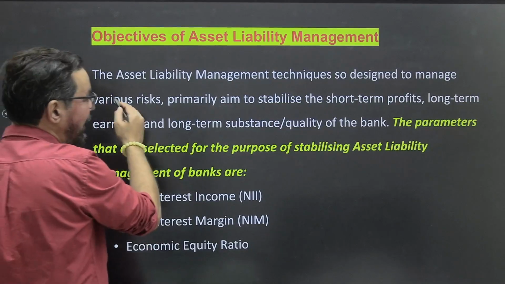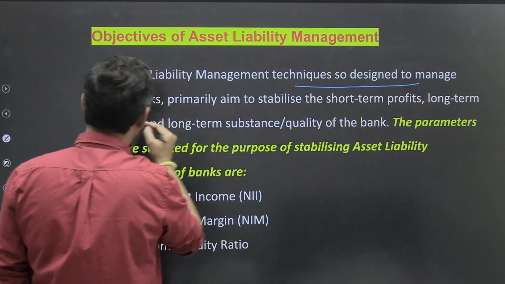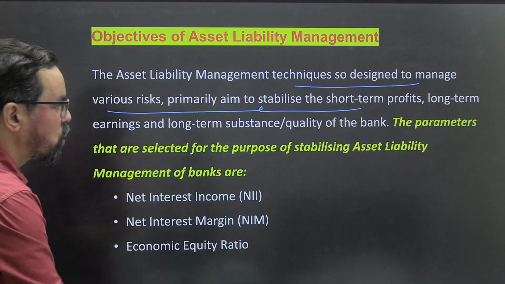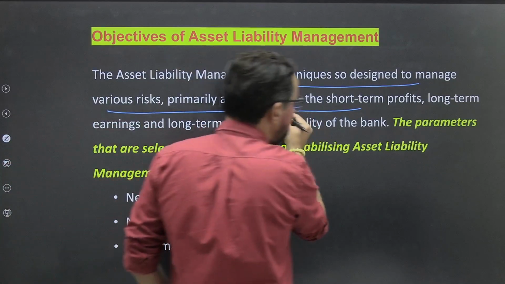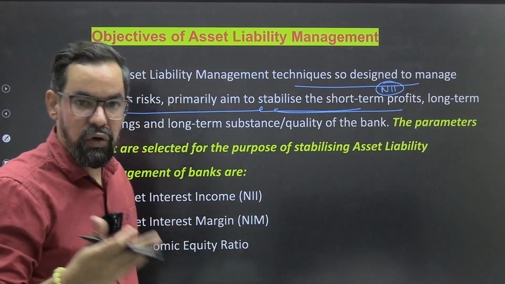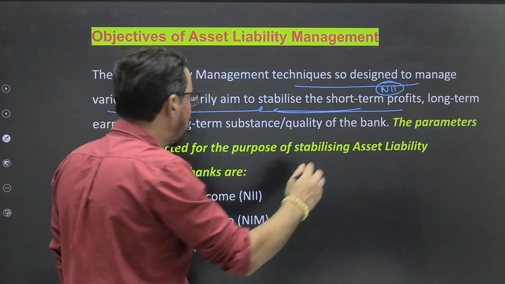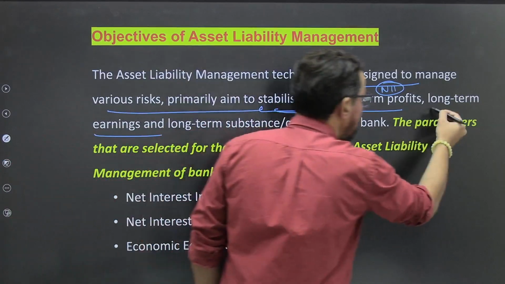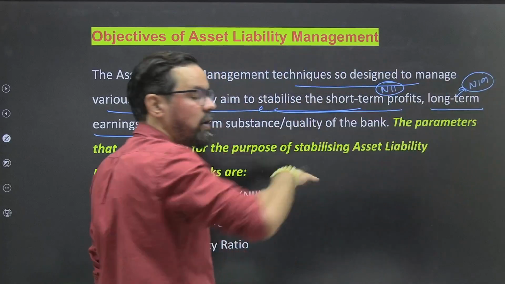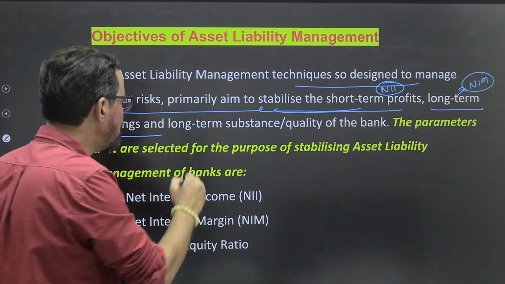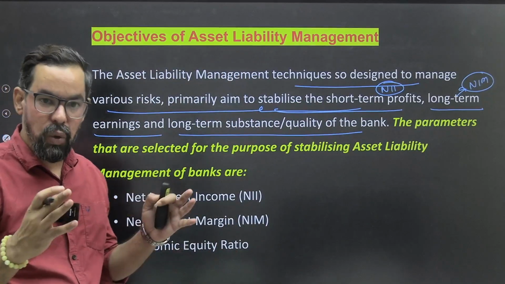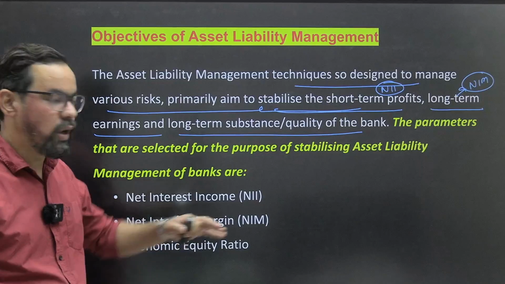ठीक है? So ALM techniques are designed to manage various risks, with the primary aim to stabilize short term profit. Stabilizing short term profit means NII, ठीक है? How do we calculate NII? Interest inflow minus outflow, ठीक है? Long term earnings, how do you calculate long term earnings? Through NIM, ठीक है? How do you calculate NIM? NII divided by average assets of the bank. ठीक है? लॉन्ग टर्म सब्सटेंस और क्वालिटी ऑफ द बैंक, ठीक है, इट इज आपका शेयर होल्डर्स फंड्स. इट इज समथिंग रिलेटेड टू योर शेयर होल्डर्स फंड्स.